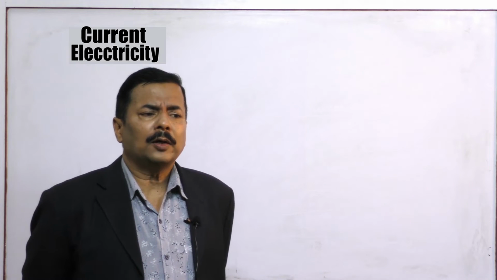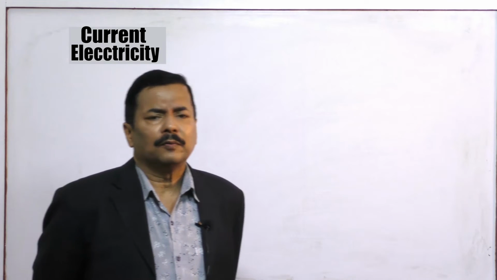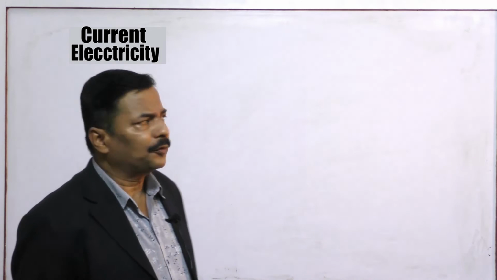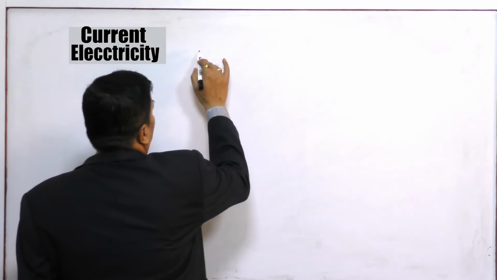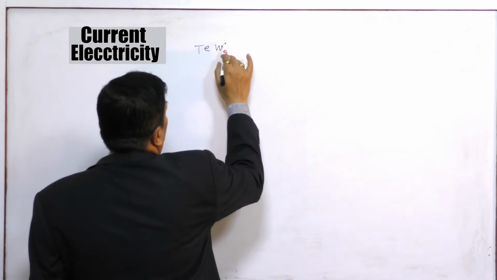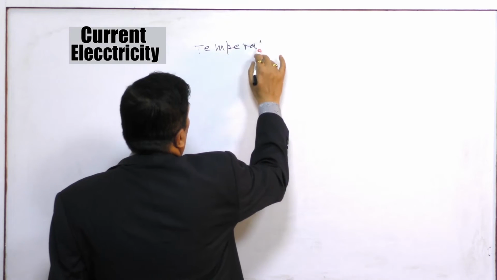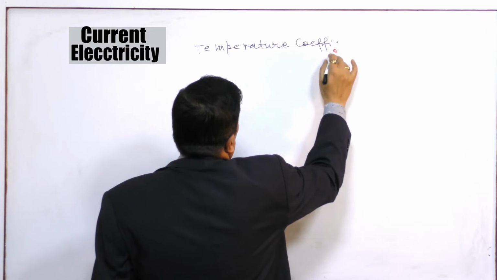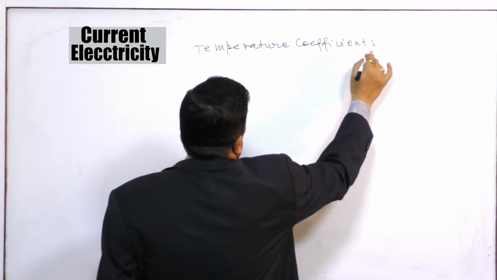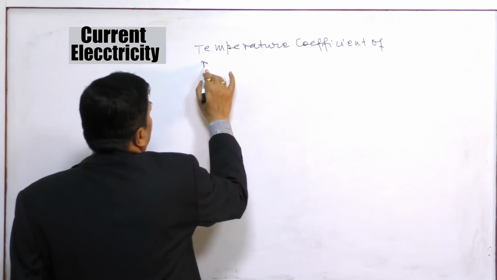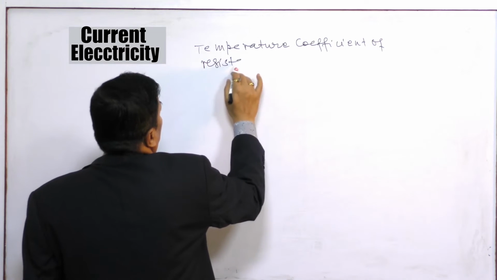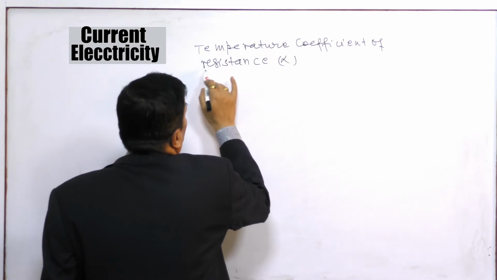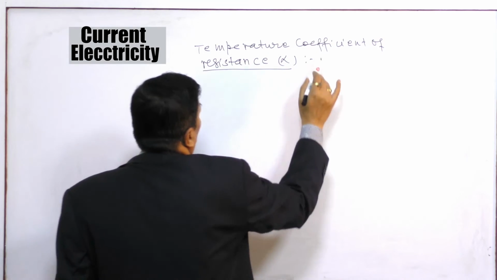In order to calculate the numerical value, we have to define a term, that is temperature coefficient of resistance.